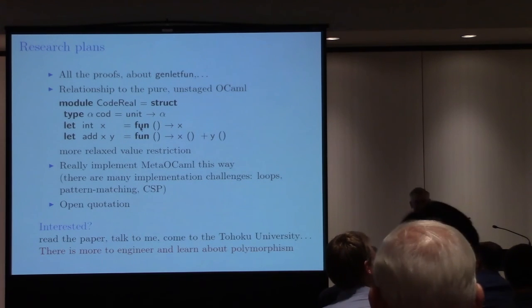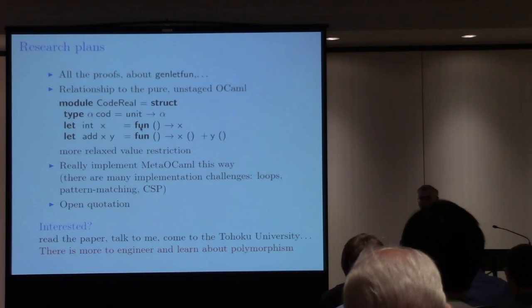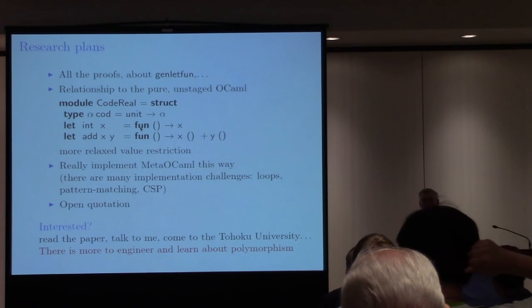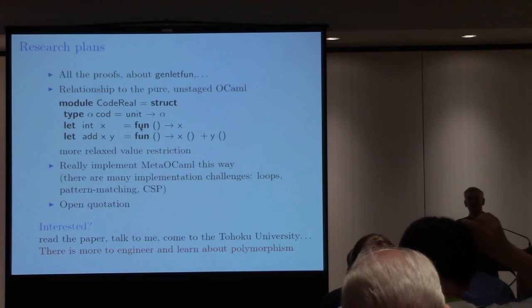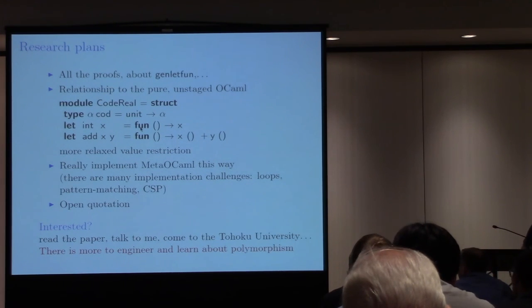Yes, Francois. The gen length combinator that you showed does two things. It translates the let to a let, and it hoists the let binder. But the hoisting feature was not really needed here, was it? Well, it is needed because...